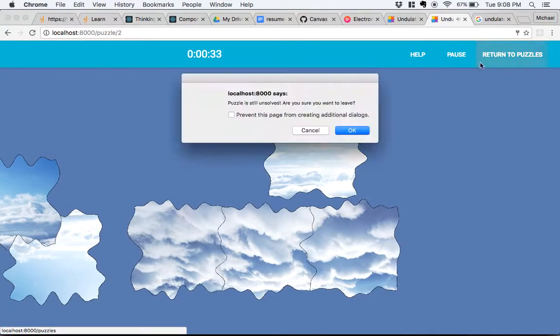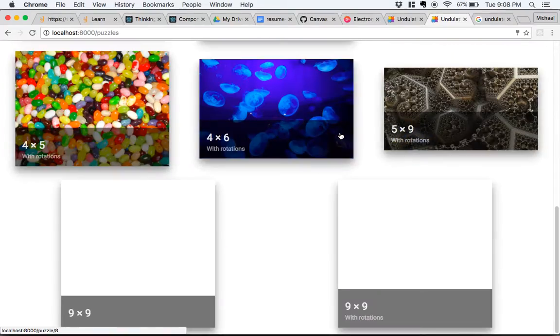For a real challenge, you can try this puzzle.